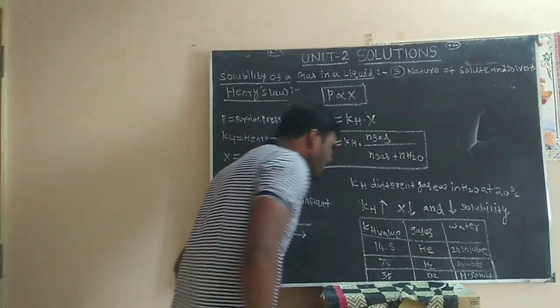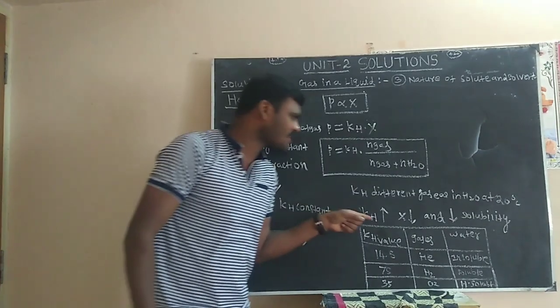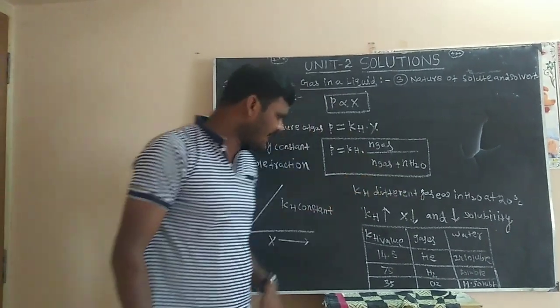Right? So as KH value increases, mole fraction decreases and solubility decreases. Right? Next one.